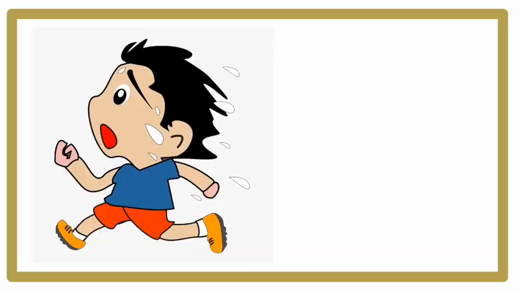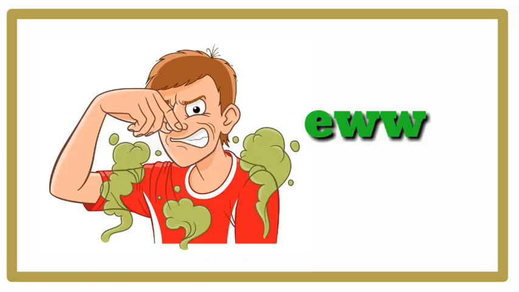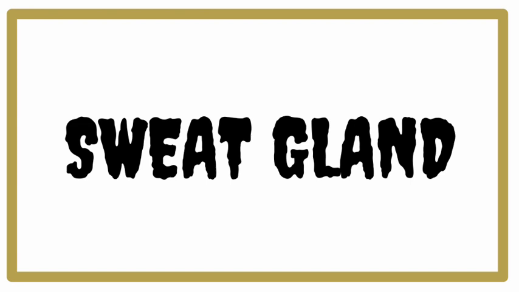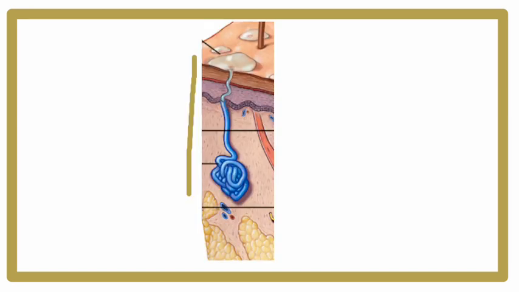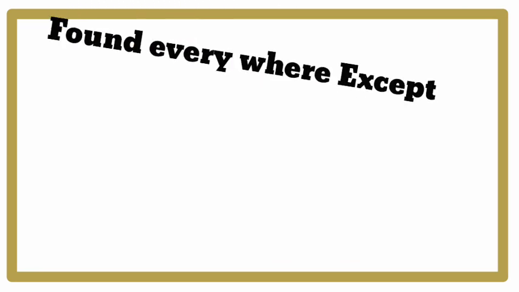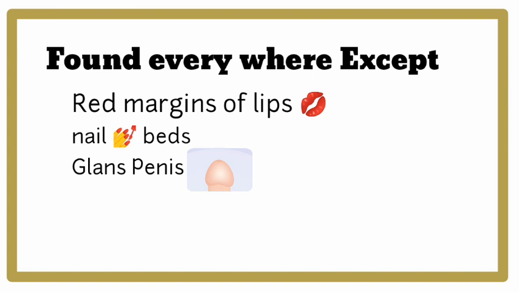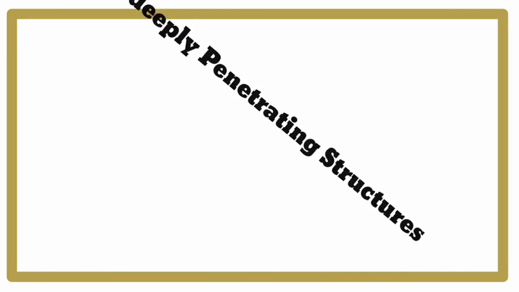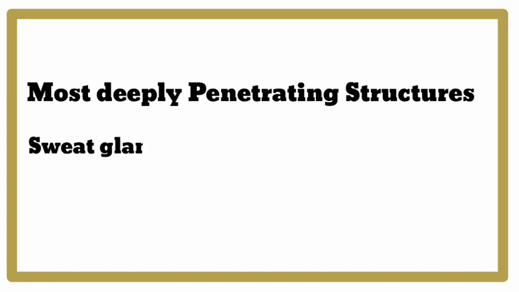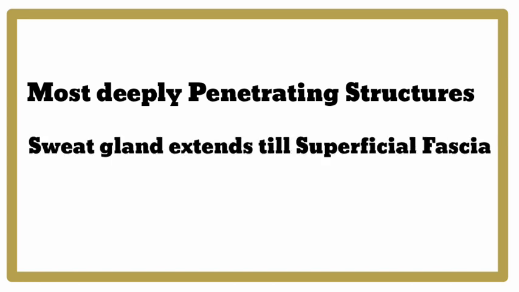Today we are going to see about one of the glands in our body, that is the sweat gland. Sweat glands are long, spiral, tubular glands which can be found on all regions except on the red margins of the lips, nail beds, glans penis and clitoris. Sweat glands are most deeply penetrating structures. It extends full thickness of dermis and superficial fascia.